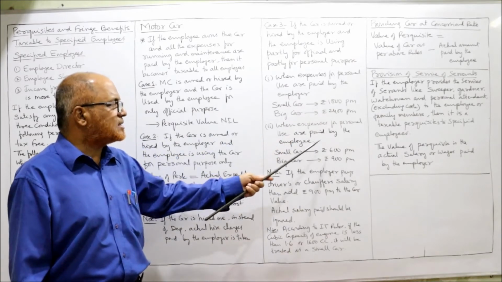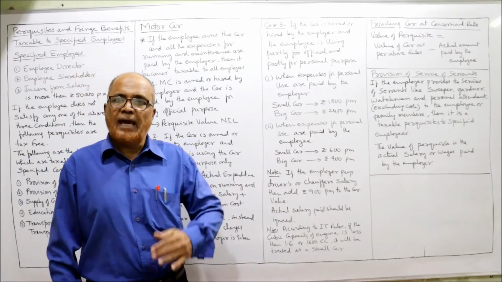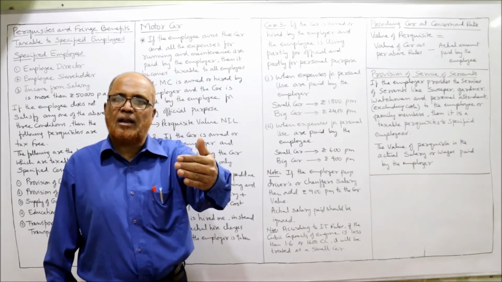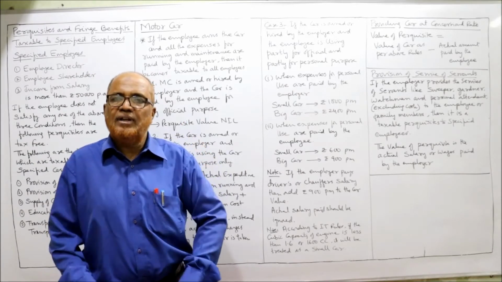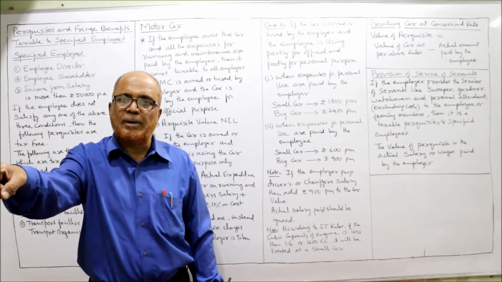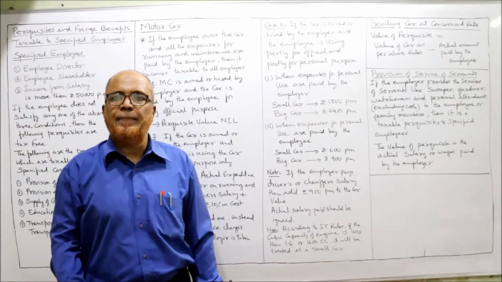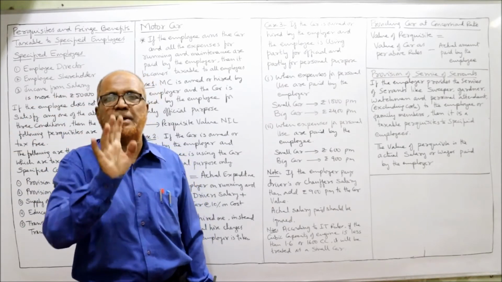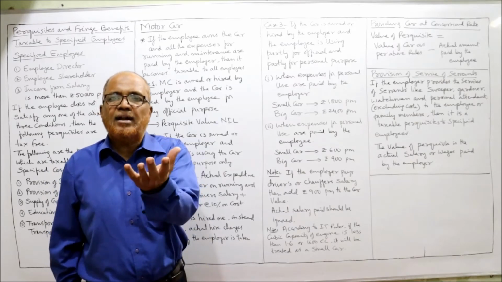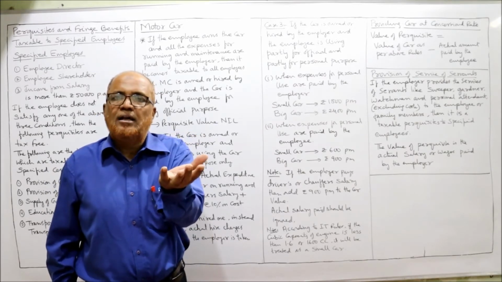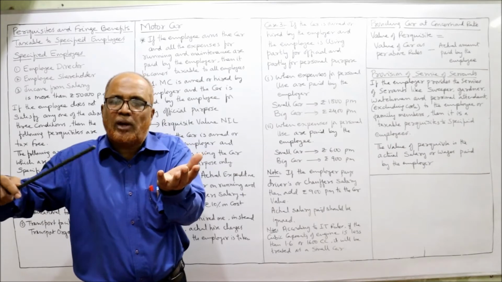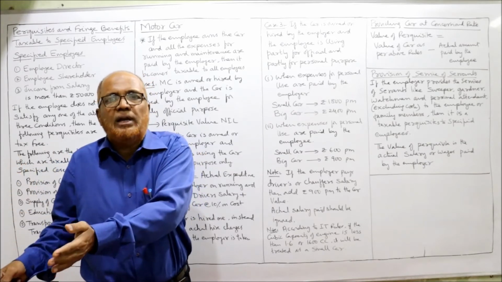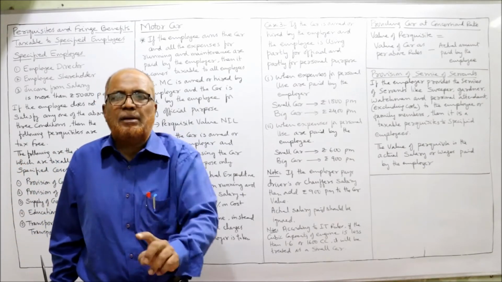When expenses for personal use are paid by the employee, the employer has given the car, but with the instruction that when this car is used for personal purpose, you alone have to pay. That means the employee himself is paying. He is getting the advantage of only the car. The running expenditure, petrol expenditure is borne by the employee only when he is using the car for personal purpose.